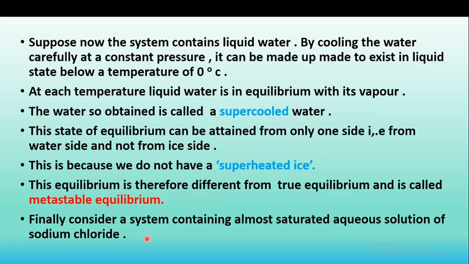And finally, consider a system containing almost saturated aqueous solution of sodium chloride. So we are considering different examples to define the equilibrium. First we have defined true equilibrium. Second we have defined metastable equilibrium. Now we are considering the example of an almost saturated aqueous solution of sodium chloride.